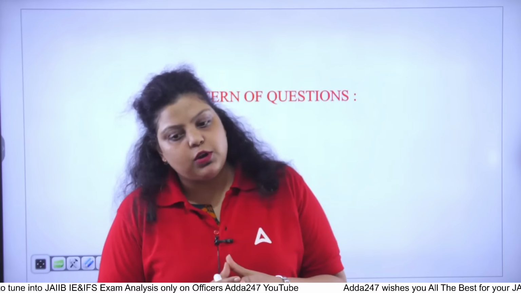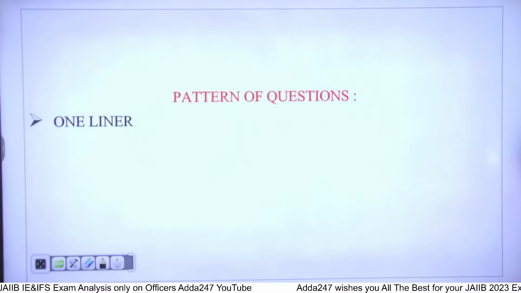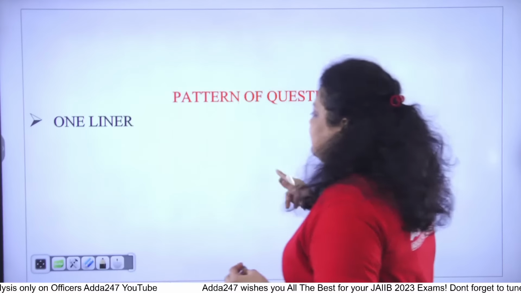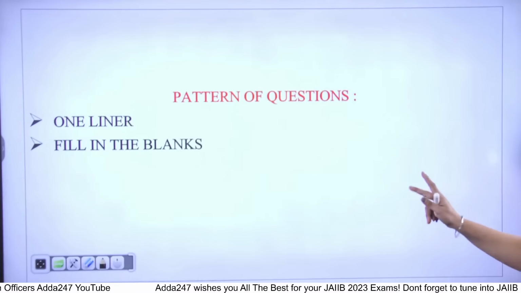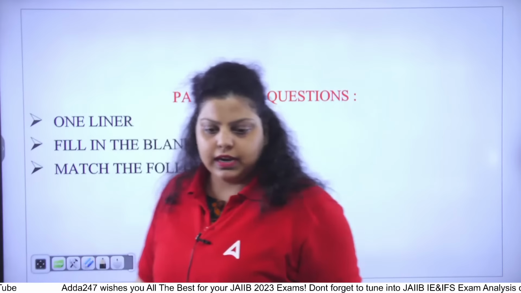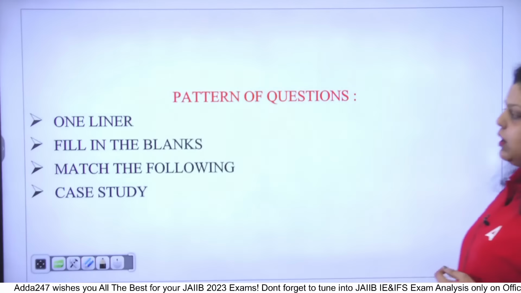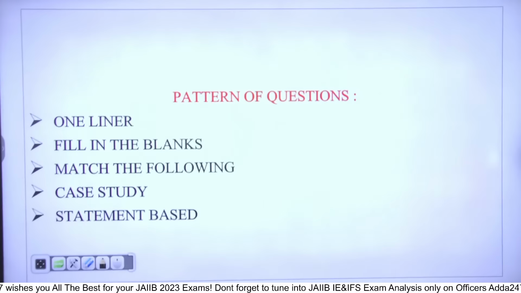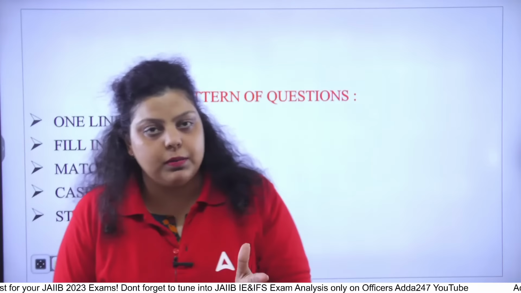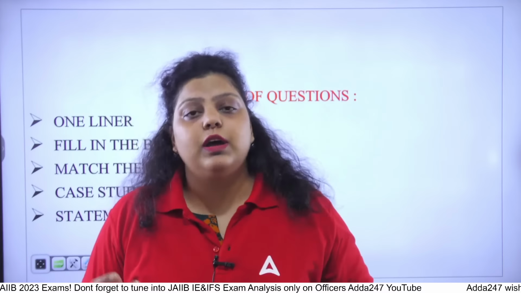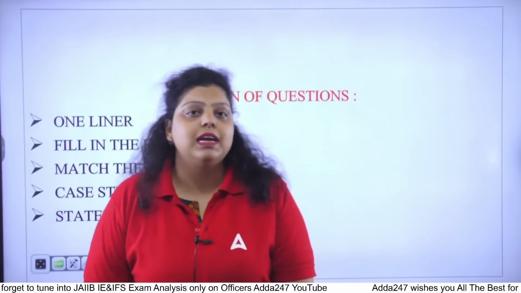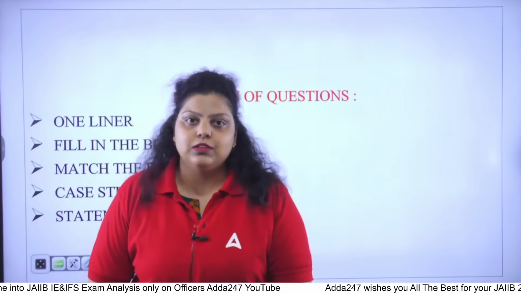First of all, you will find the one-liner questions. One-liner questions means very simple questions, 0.5 mark questions. Second pattern of question will be fill in the blanks and match the following; filling the blanks will have 1 mark questions. After that, you will find a number of questions from the case study and statement-based questions. These are the question patterns that will be there in your paper. If I talk about IE/IFS, you have 45 units under 4 modules. Modules A and B cover your Indian economy, and modules C and D cover your IFS. So all this you know.